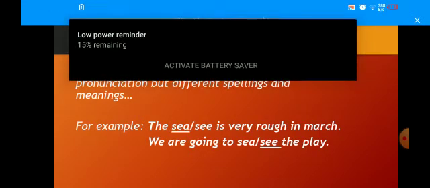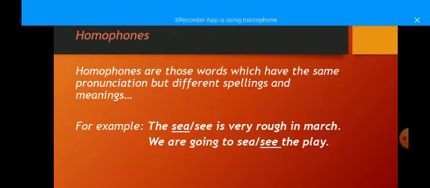Let's come to homophones. What are homophones? Homophones are those words which have the same pronunciation but different spellings and meanings. For example, there are some words that are pronounced the same, but their spellings are different and what they mean is different. For example, the sea is very rough in March. So there is SEA and SEE. But here we will write SEA, the sea is very rough in March.